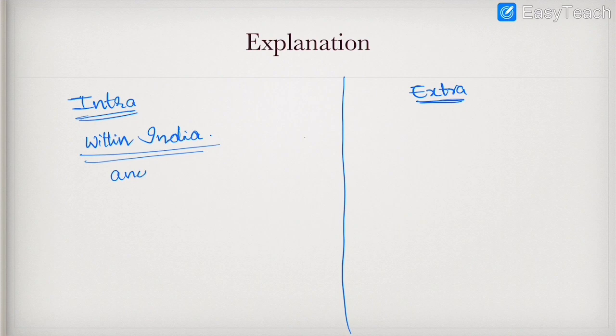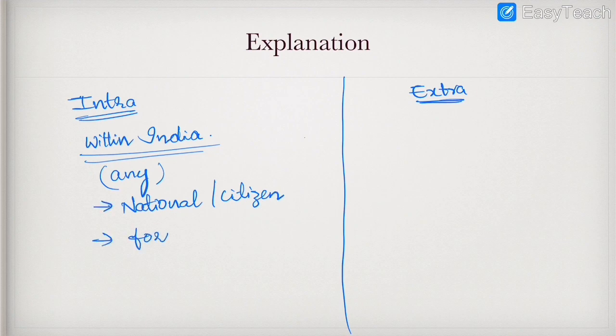Here, we have used the term any person, right? Any person means that person can be a national, I mean, a citizen of India, or he can be a foreigner. So any person, whether citizen of India or foreigner, whoever commits any offense within India, will be punishable and the Indian Penal Code will be applied on him.